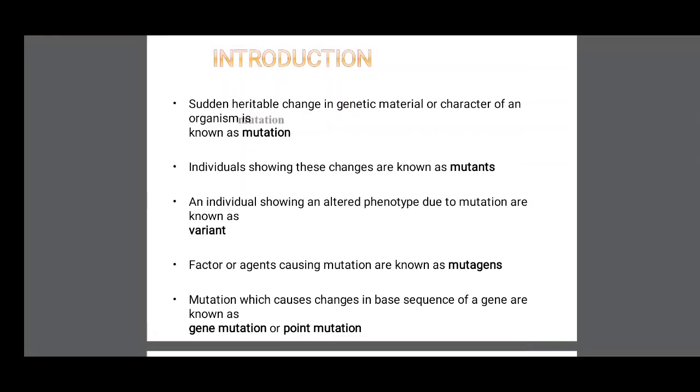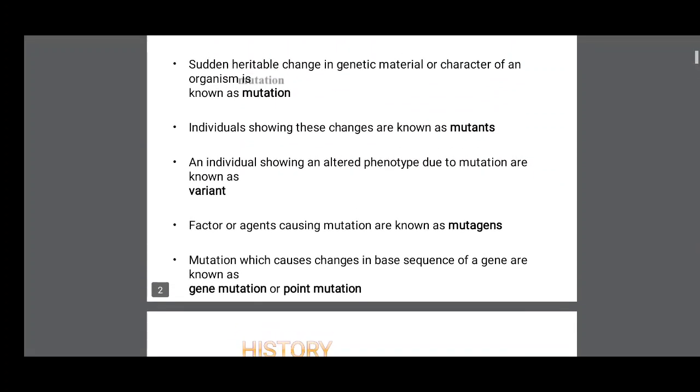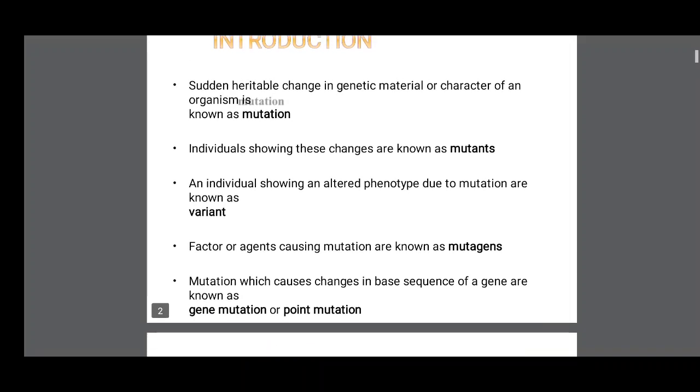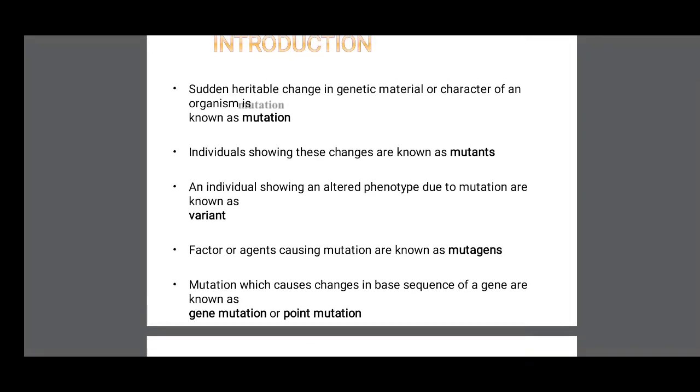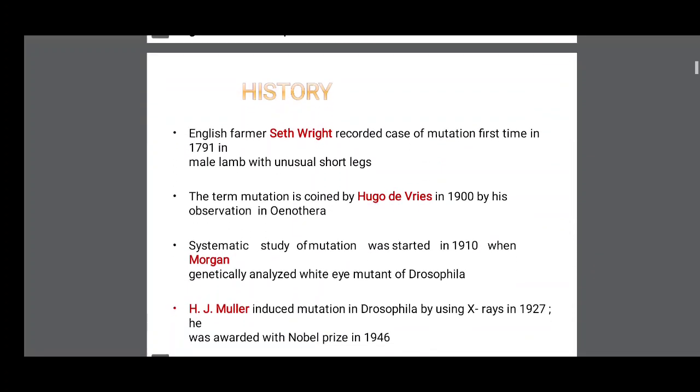An individual showing an altered phenotype due to the mutation is known as a variant. Mutation-causing agents are known as mutagens. A mutation which causes changes in the base sequence of a gene is called gene mutation or point mutation.